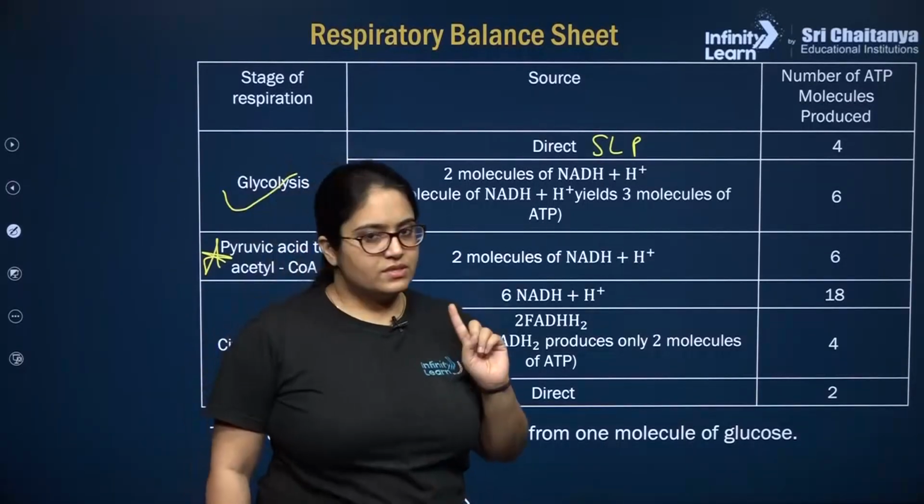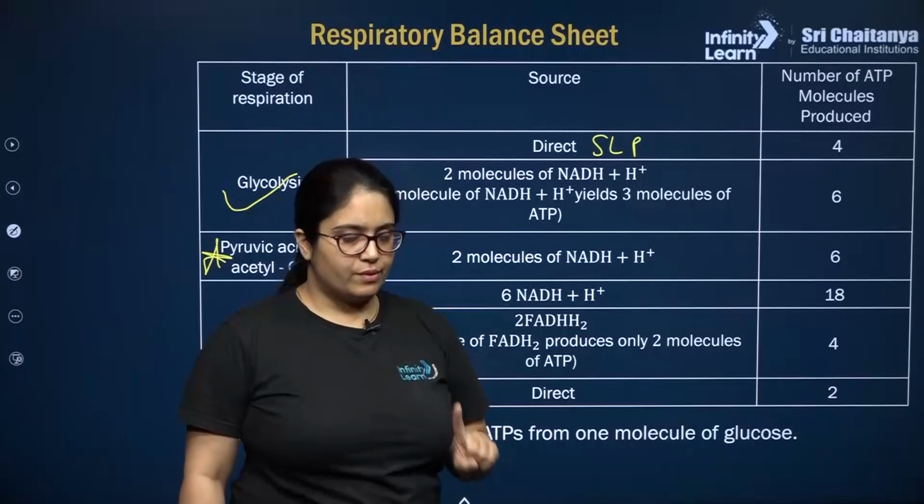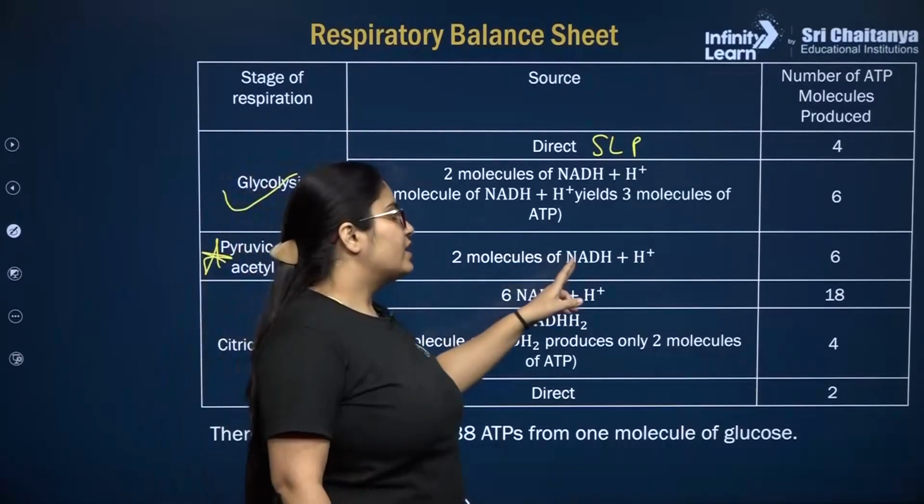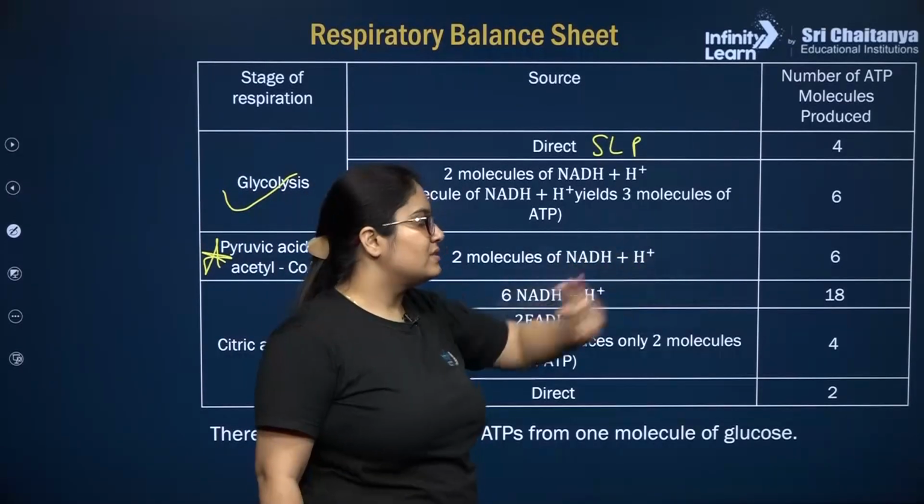नेक्स्ट इन द लिंक रिएक्शन में क्या हुआ था? 1 NADH plus H plus in every link reaction, it will take place twice for 1 molecule of glucose because 2 pyruvic acids are produced at the end of glycolysis. So 2 NADH plus H plus, 1 is equivalent to 3, total 6.